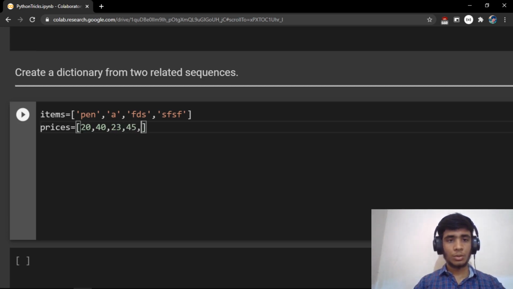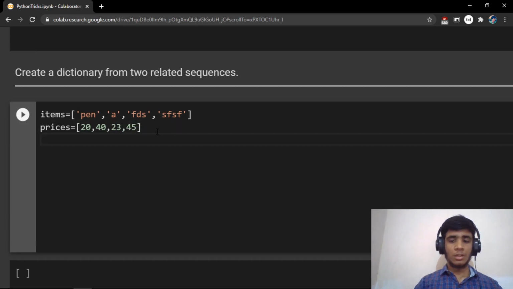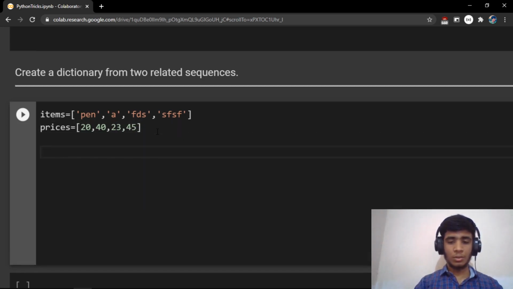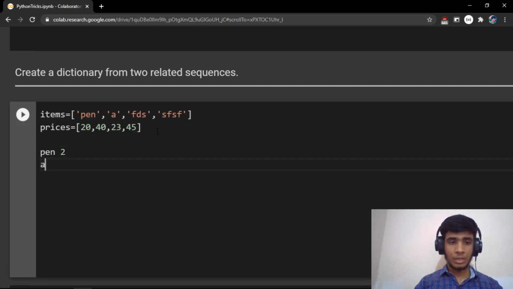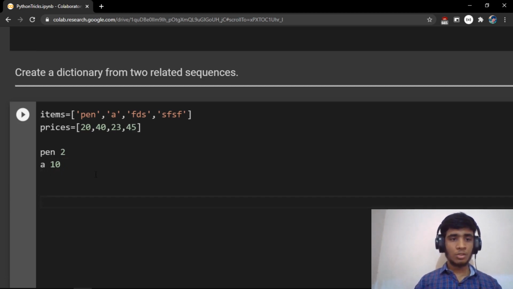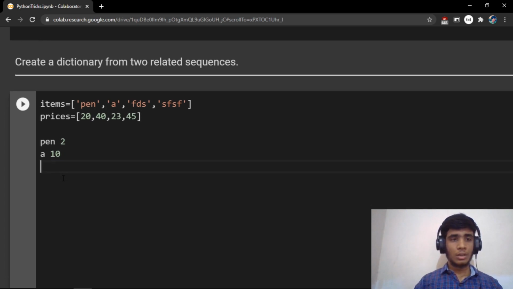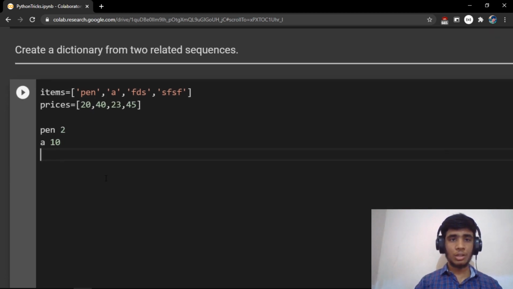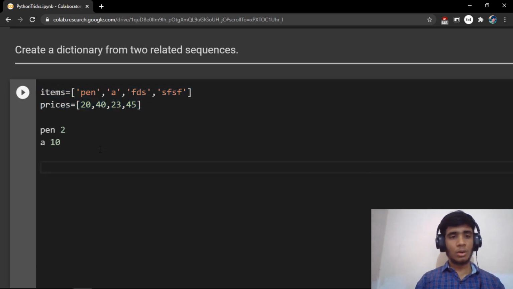So we have four items, four prices, and they ask some queries like he bought pen with two quantity, and he bought a with 10 quantity, and in the end you have to print the total price. In this situation you can use a dictionary. You can create a dictionary of these two sequences in order to perform this task easily. So how do you do that?